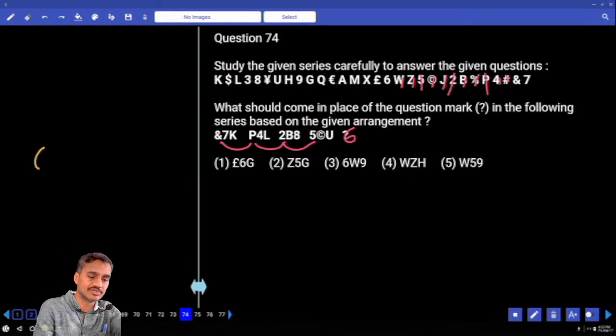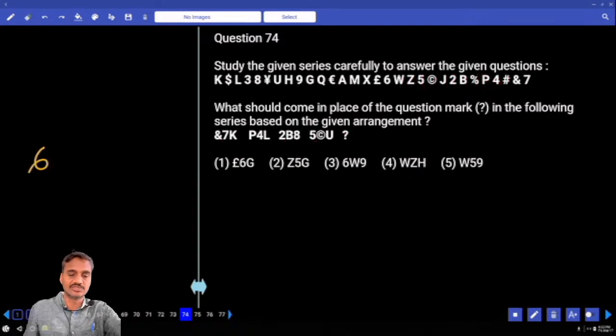And first element is what? First element is 6. Minus 3, minus 3, minus 3. Then among the given choices, first element 6 is given only in one choice. No need to check out the remaining elements at all.